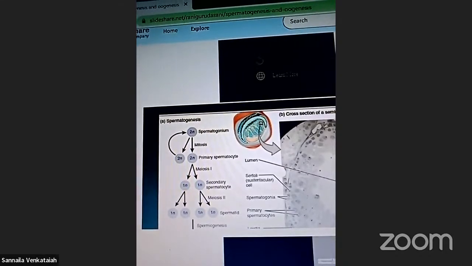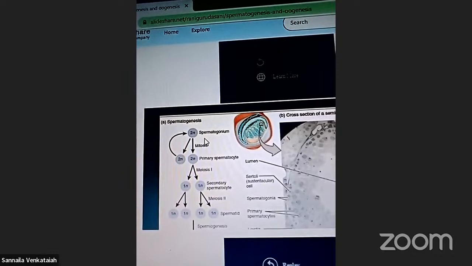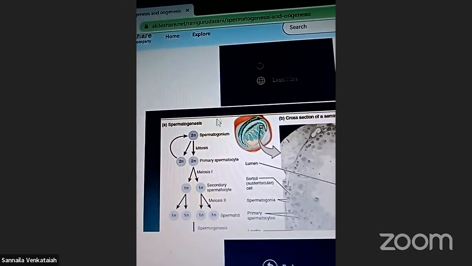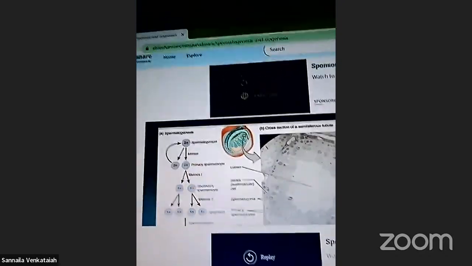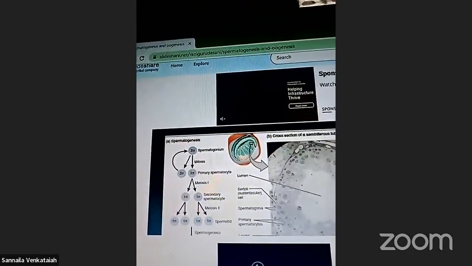Spermatogenesis means the production of sperm. Is it clear? Yes, clear. These are the mitosis division: 2n primary spermatocytes. Mitosis of 2n gives 2n cells. Is it clear? Look here.